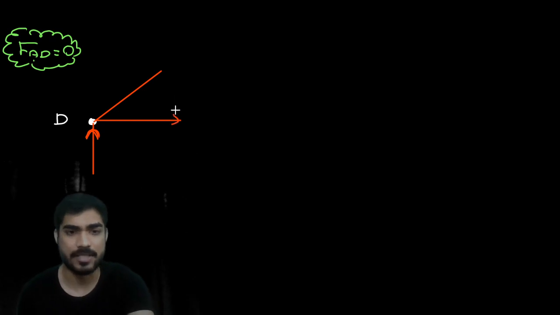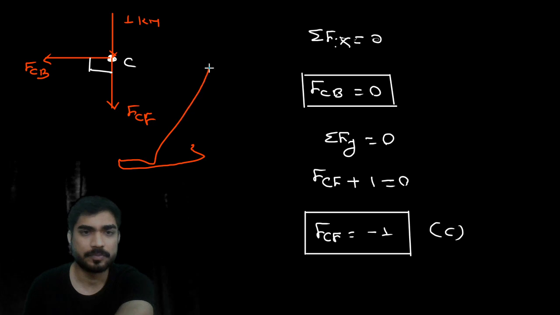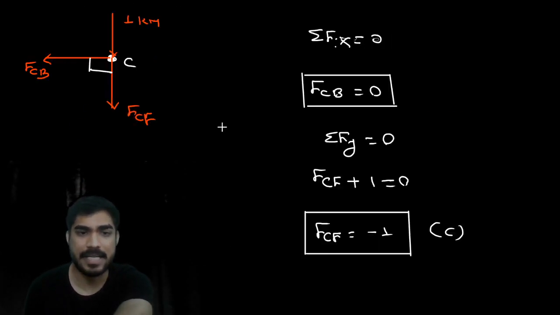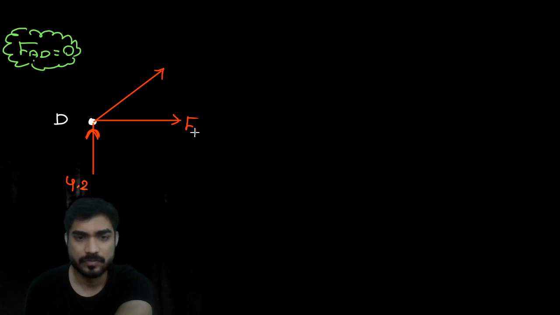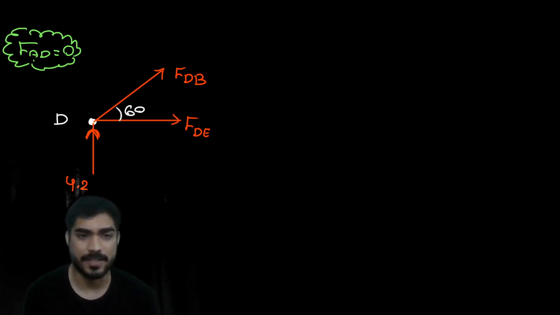So this is how much? 4.2. This is FDE. This is FDB. Now apply the equilibrium equation. This is 60 degree, right?